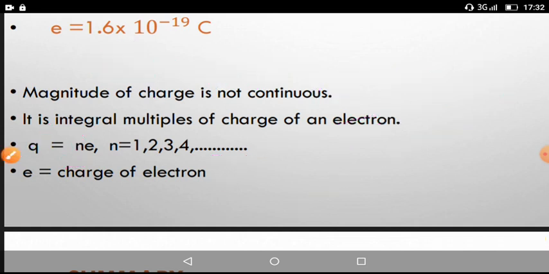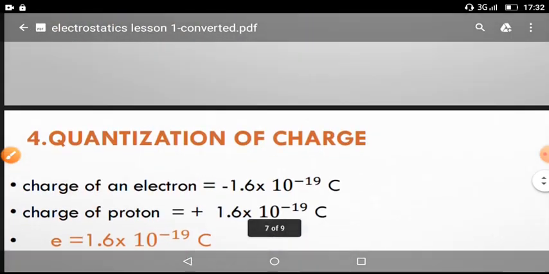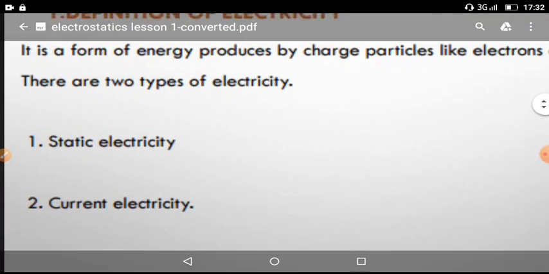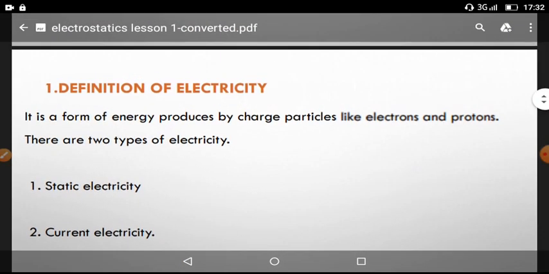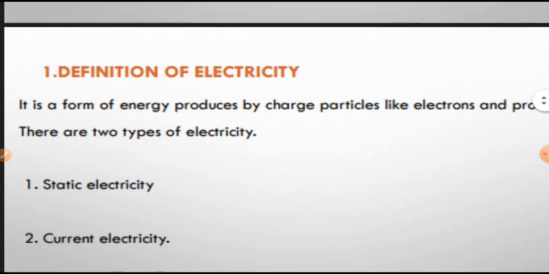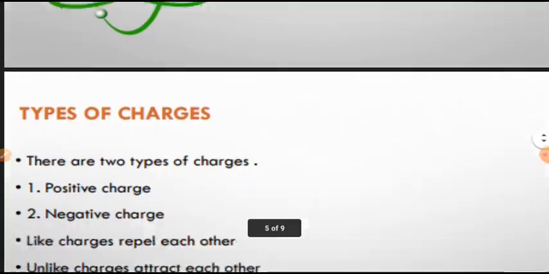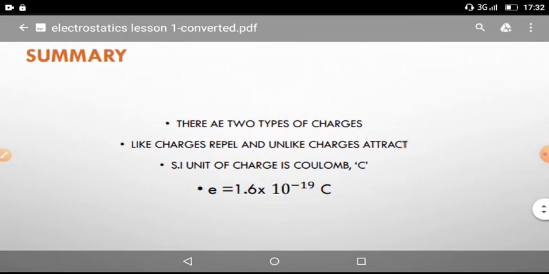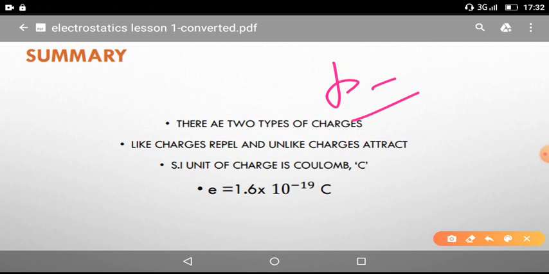So I have given very important concepts, an introduction to electricity, from the starting point, the definition of electricity, to quantization. Now we have the summary, very important topics to note down. There are two types of charges, positive and negative. The proton has a positive charge, the electron has a negative charge.